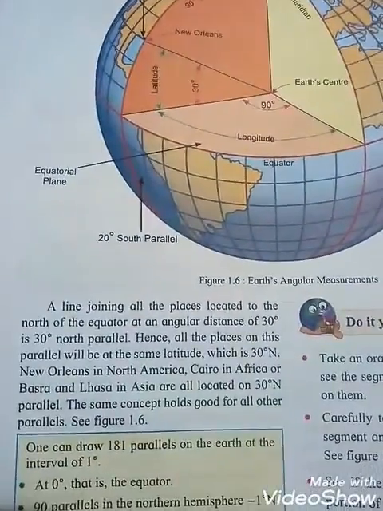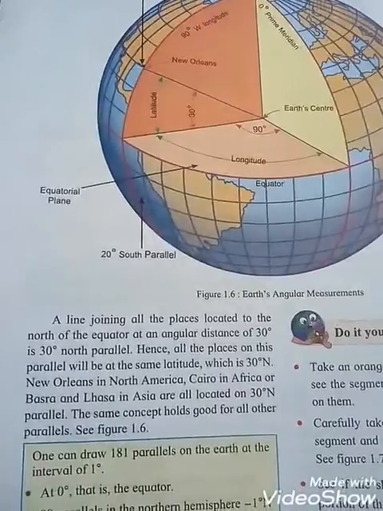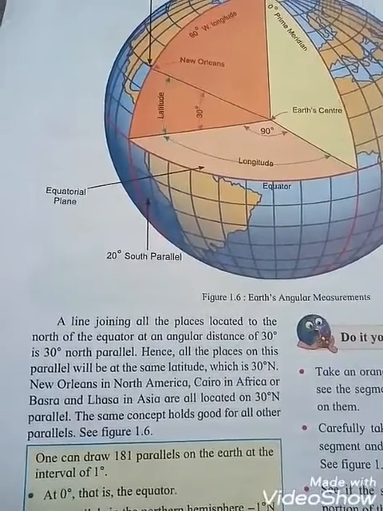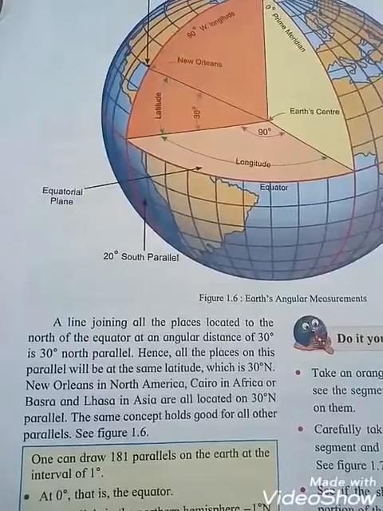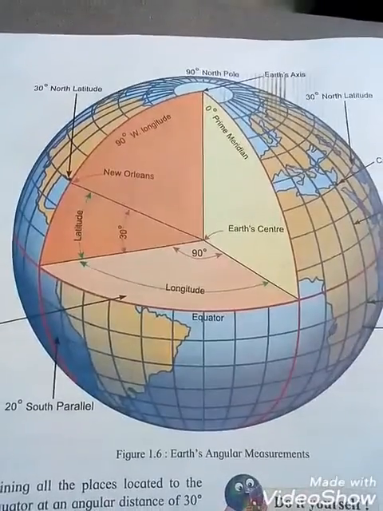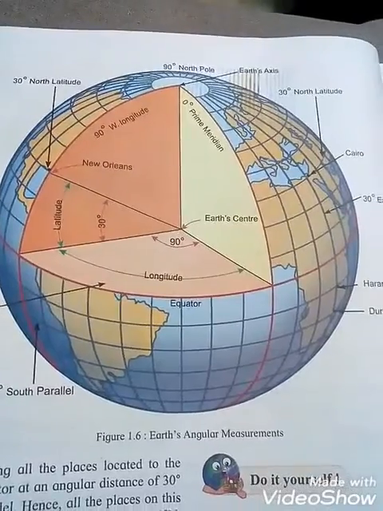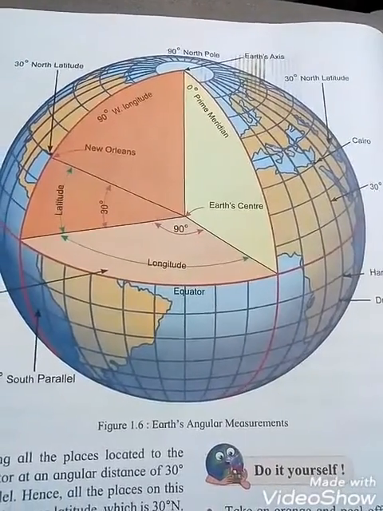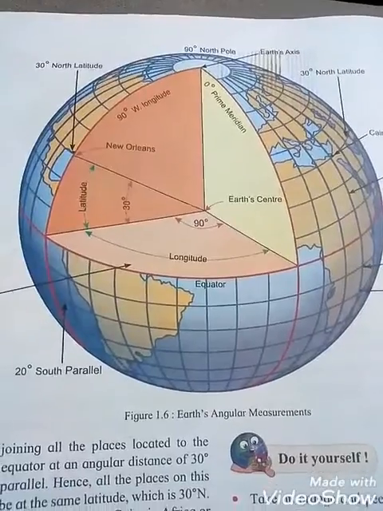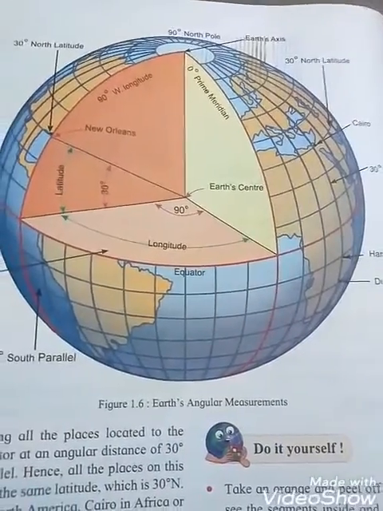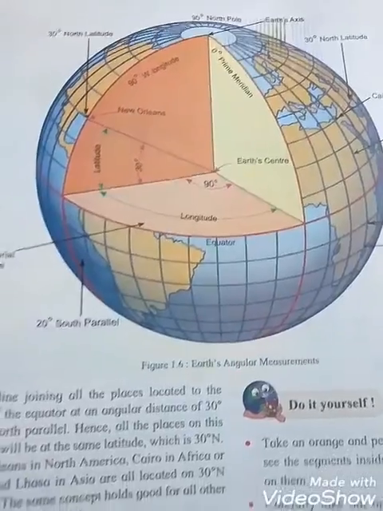See students, a line joining all the places located at the north of the equator at an angular distance of 30 degree is the 30 degree north parallel. So see, that is 30 degree north latitudes, okay. Can you see that? And this side also, the east place also is 30 degree north latitudes, okay. See New Orleans and see the Cairo place also, it will be the same, it will not be different.